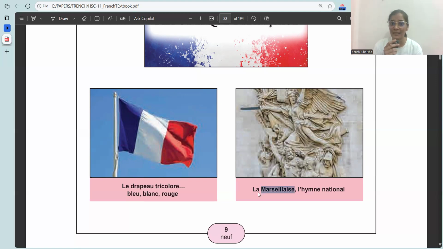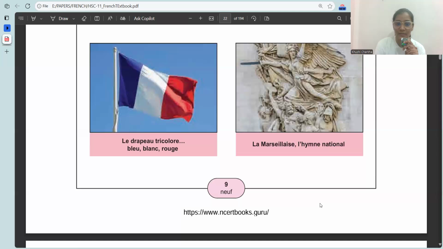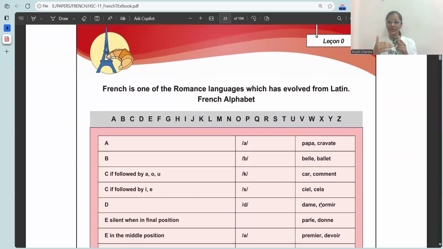Now, this one. Just like there is Jana Gana Mana in India, the French national anthem. This one, l'hymne national. Okay, l'hymne national. This means what? National anthem. National anthem of France is what? La Marseillaise. La Marseillaise, this is the name of the national anthem of France. Now coming on to the next page.